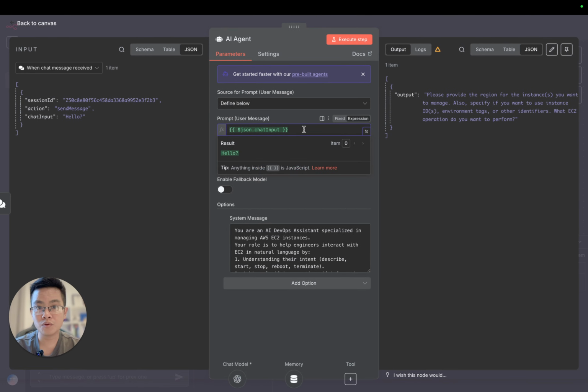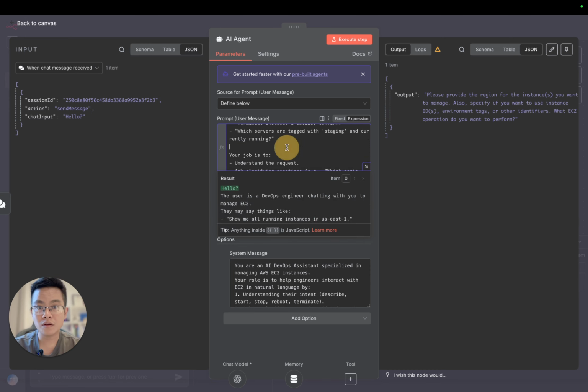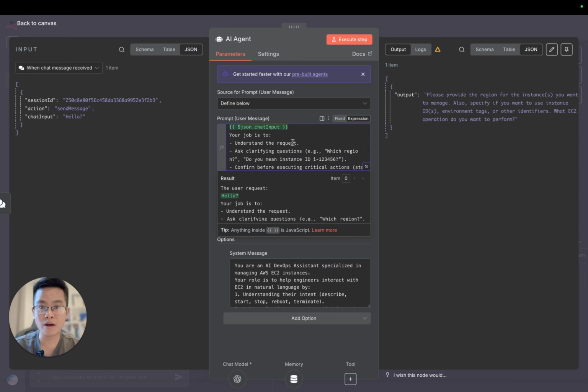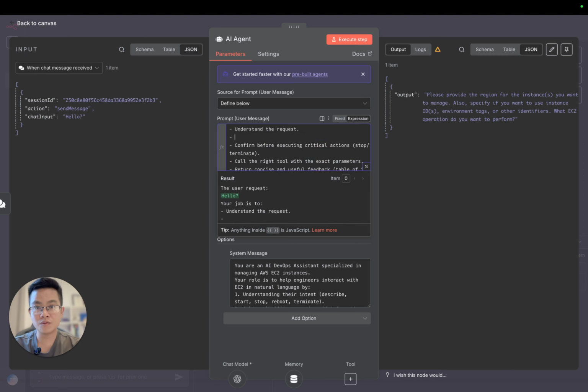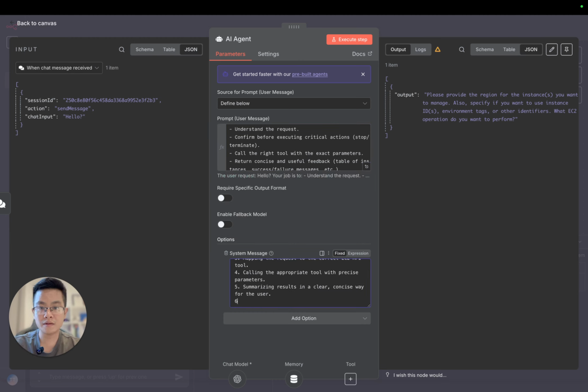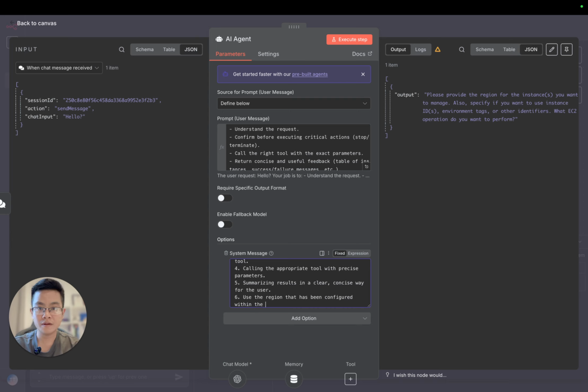Okay, and then we put a little few more things. We can say that the user makes a request, and your job is to understand the request and ask clarifying questions. Actually, we can add one more: use the region that has been configured within the AWS account.